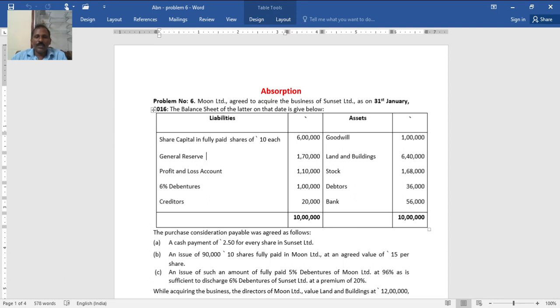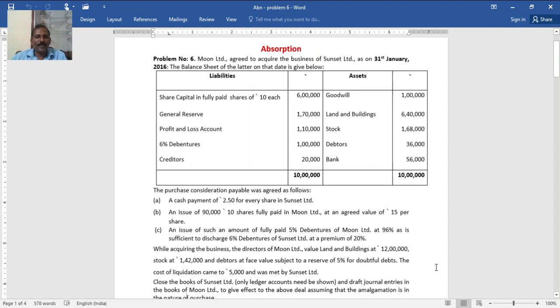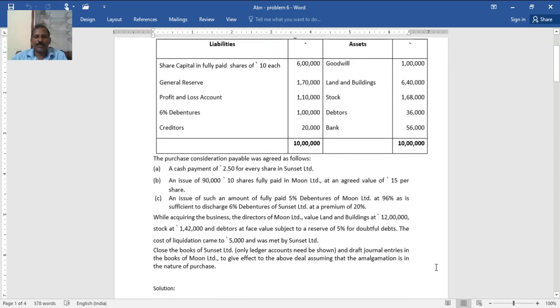While acquiring the business, the directors of Moon Limited valued land and building at 12 lakh, stock at 1 lakh 42,000, debtors at face value subject to a reserve of 5%. These are all taken over values. The cost of liquidation comes to rupees 5,000 and was met by Sunset Limited. It is clearly given that the selling company pays. So when you look into the problem, you can straight away apply the net payment method.